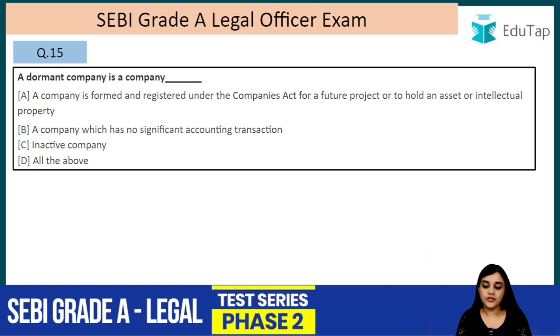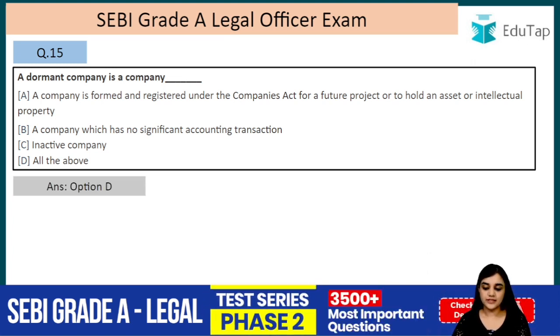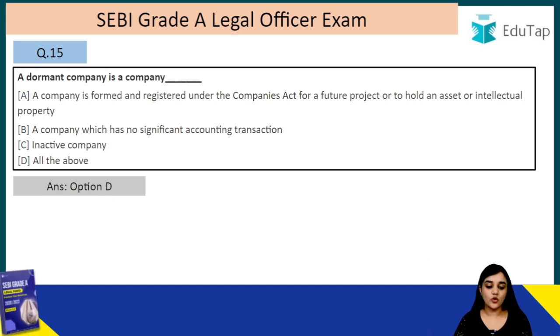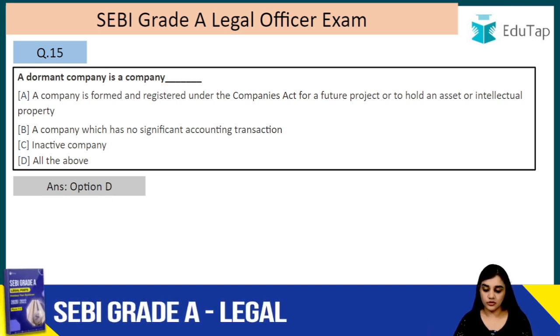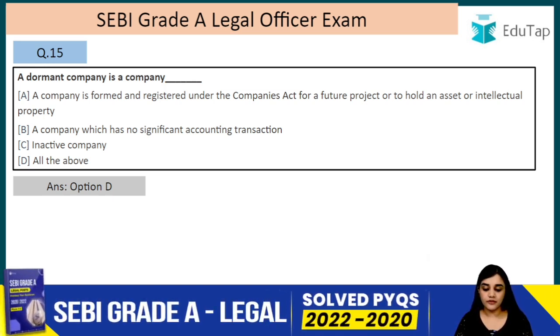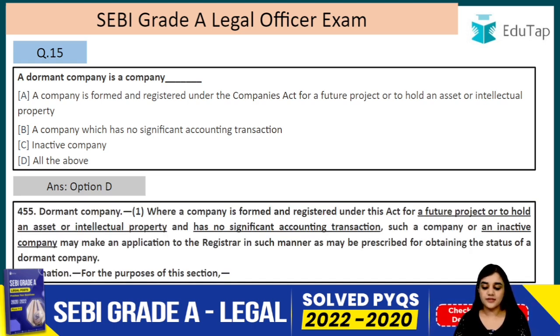Alright, next question. A dormant company is a company. So, the answer to this question is option D, that is all of the above. A company is formed and registered under the Companies Act for a future project or to hold an asset or intellectual property. A company which has no significant accounting transaction, or an inactive company. So, let's read this. This is section 455, dormant company.